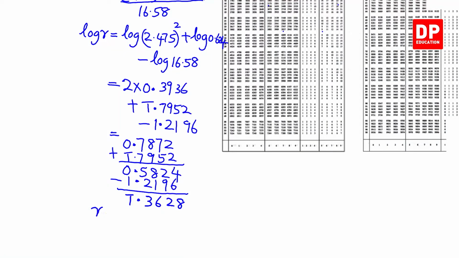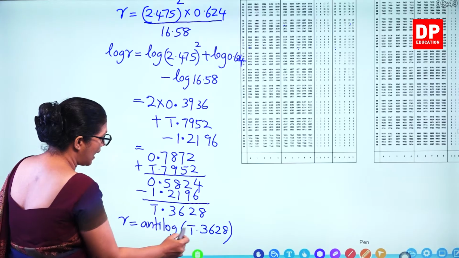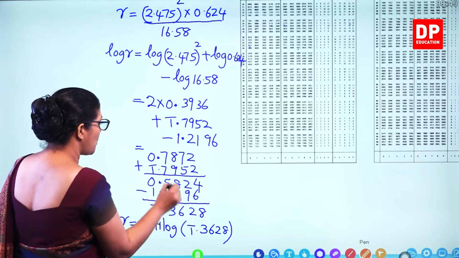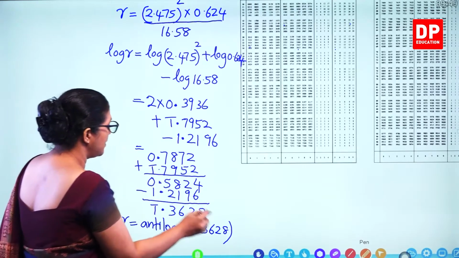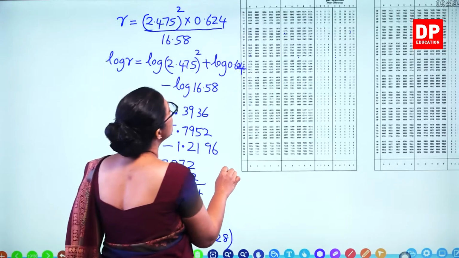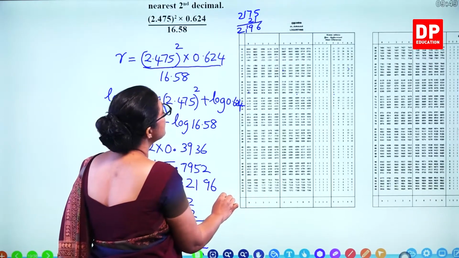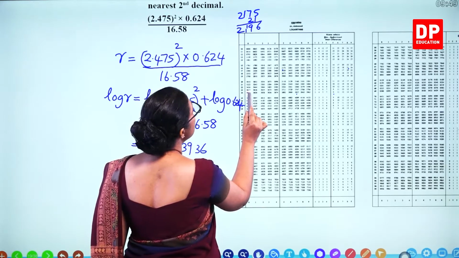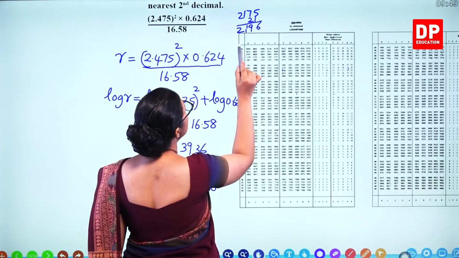So R becomes antilog value of bar 1.3628. Now we have to look at the antilog value of this one, 3628, from this table. So where you get? This is 23, 17 is there.